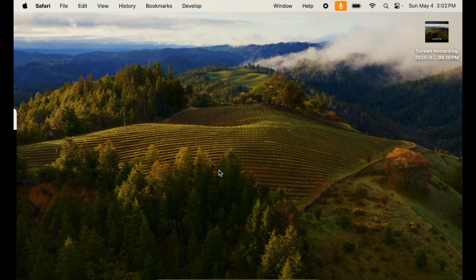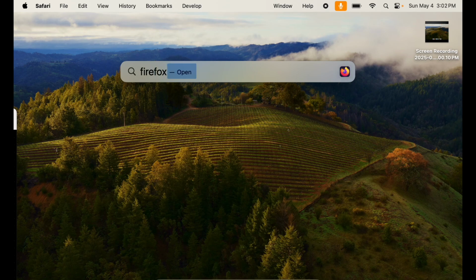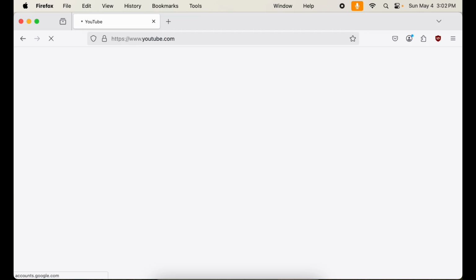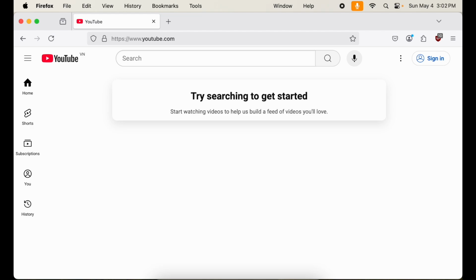Open Firefox. Go to youtube.com. I'll help you open Firefox and navigate to YouTube. Let me break this down into steps. 1. First, I'll open Firefox using Spotlight, Command Space. 2. Then type Firefox and press Return. 3. Once Firefox is open, I'll type youtube.com and press Return.